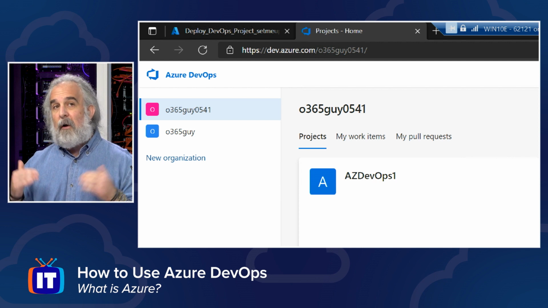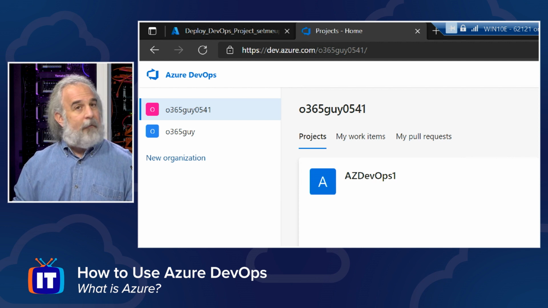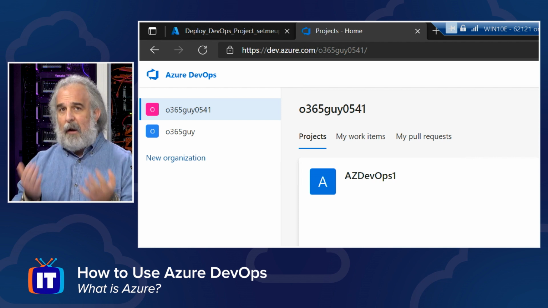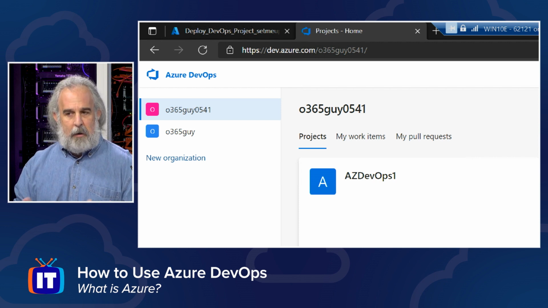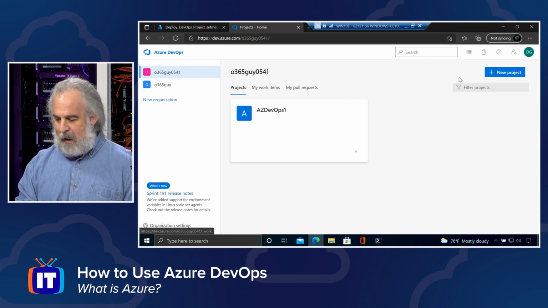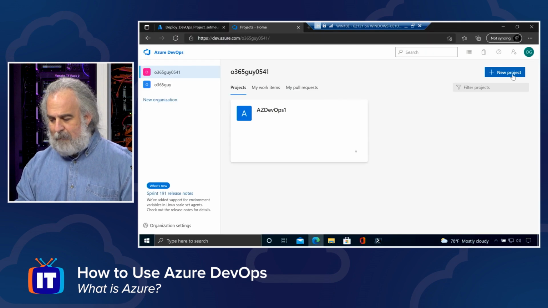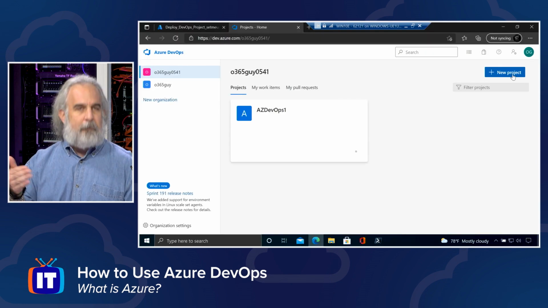This dashboard and all the capabilities and tools that go with the DevOps lifecycle and the management of it are available, and anybody can log in and be granted rights and work here to be able to drive those capabilities. So I've created a project already, but we can easily do that by using the new project button over here and then answer a series of questions to spin up the project.